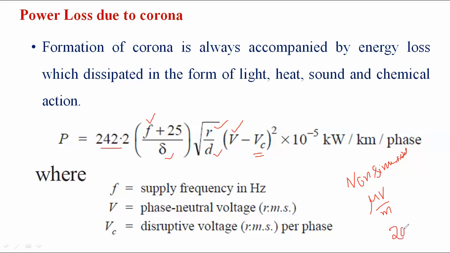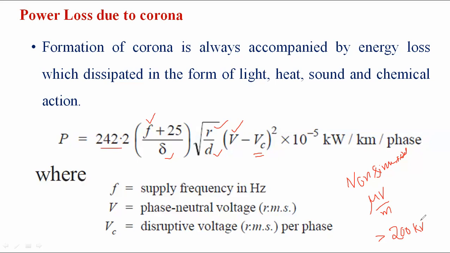This effect is maximum at voltages greater than 200 kV, that is, in 220 kV, 400 kV and 765 kV transmission lines. It affects communication signals through noise, like carrier signals, radio and television receivers, navigational signals, and so on.